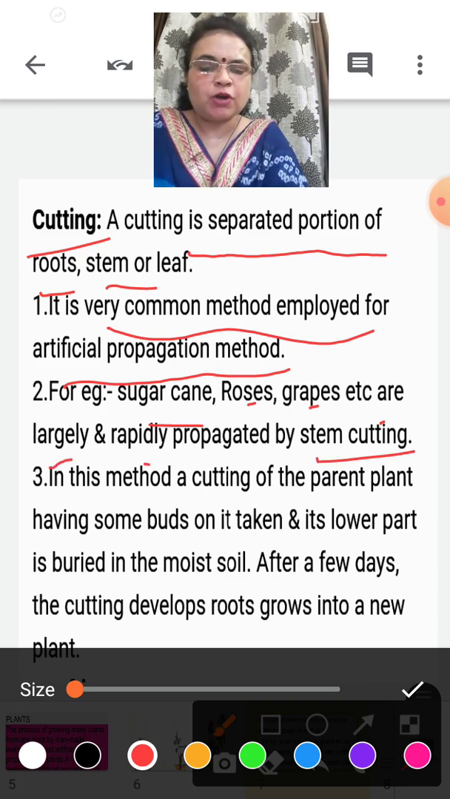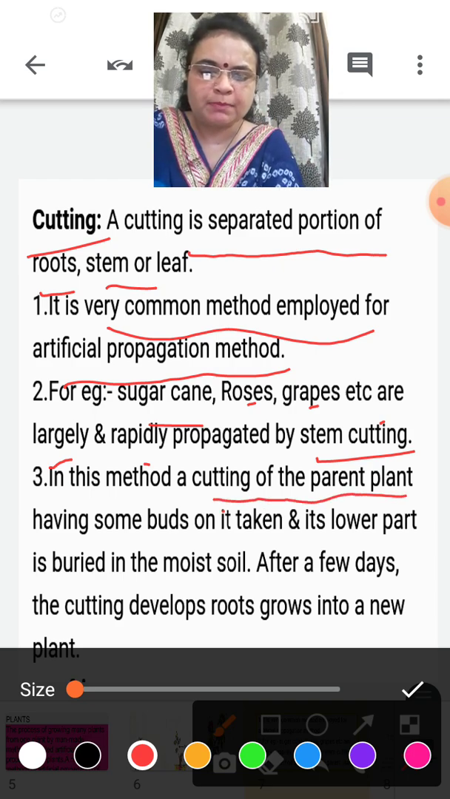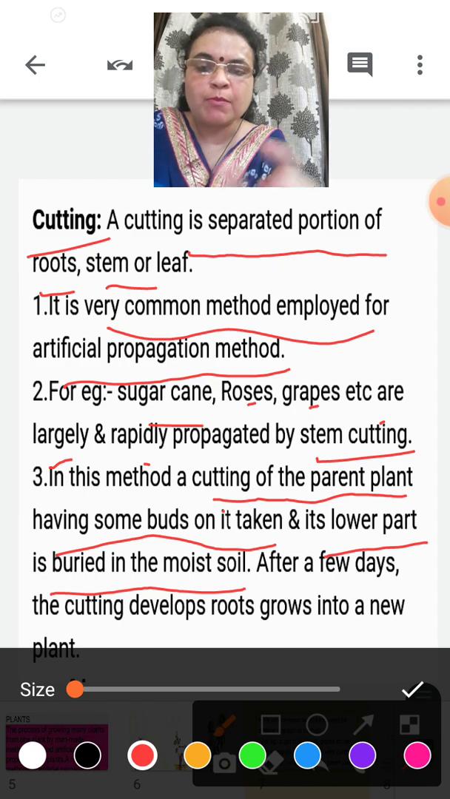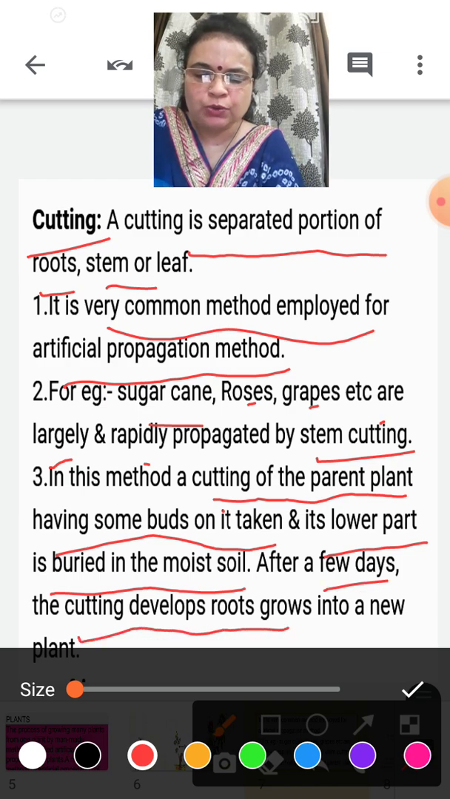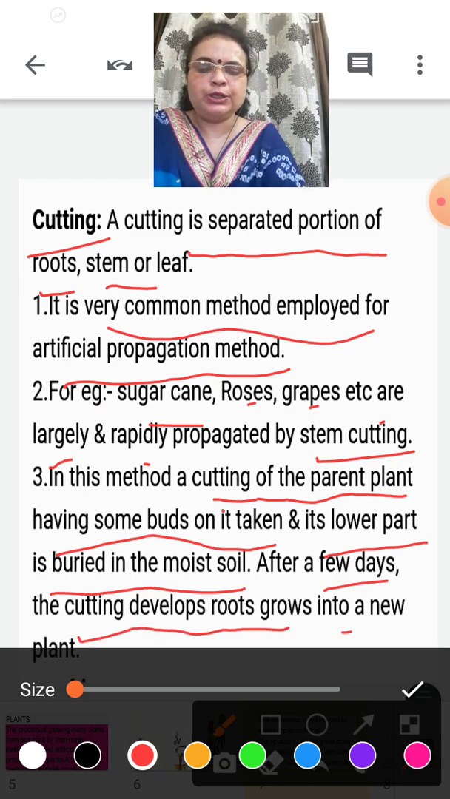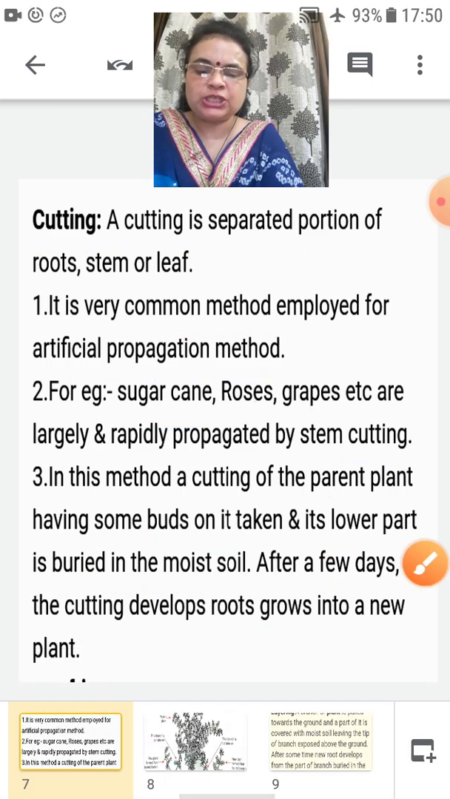In this method, what is the procedure actually? A cutting of the parent plant having some buds on it is taken. Then its lower part is buried in moist soil, because that cutting part of the stem needs nutrients and minerals. After a few days, the cutting develops new roots and then grows into a new plant. Understood? Clear?